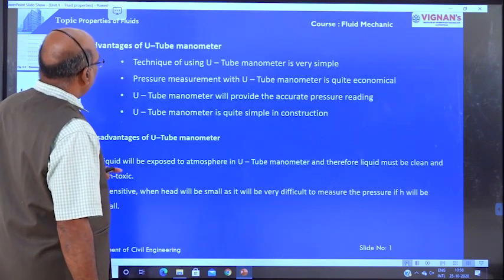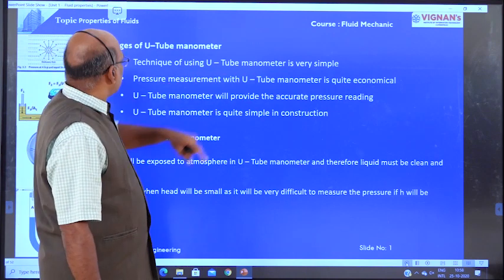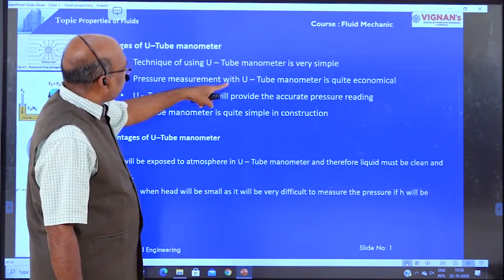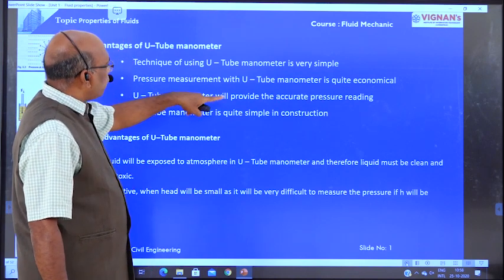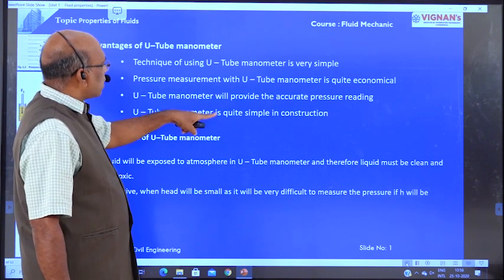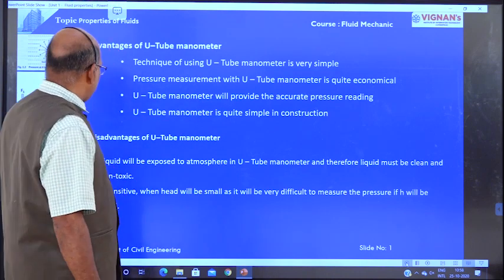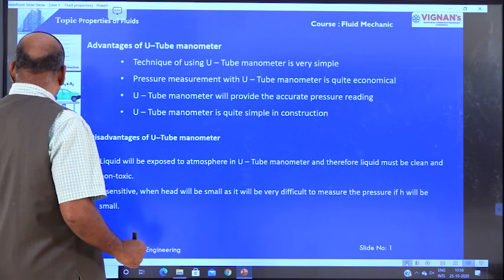Advantages of the U-tube manometer: the technique of using a U-tube manometer is very simple. Pressure measurement with a U-tube manometer is quite economical. A U-tube manometer will provide accurate pressure readings. A U-tube manometer is quite simple in construction. Disadvantage: the liquid is exposed to the atmosphere. This is the only disadvantage.